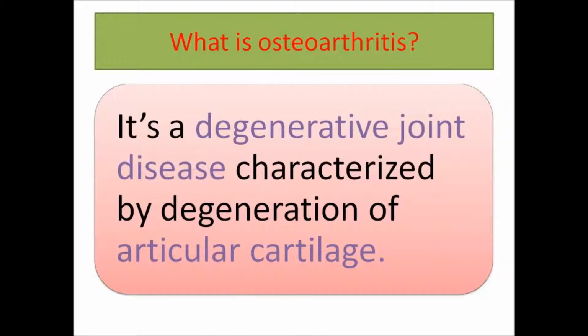Okay, so what is osteoarthritis? Osteoarthritis is a degenerative joint disease that is characterized by degeneration of the articular cartilage. The main organ affected in osteoarthritis is the articular cartilage, and in comparison, in rheumatoid arthritis the main organ is the synovium. In rheumatoid arthritis, the process starts in the synovium of the joint, whereas in osteoarthritis, it starts at the articular cartilage.